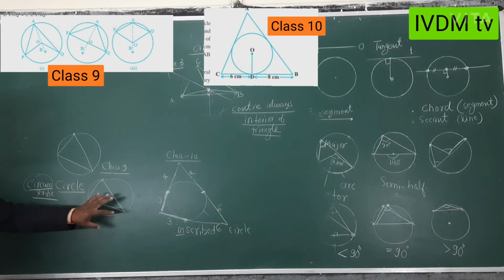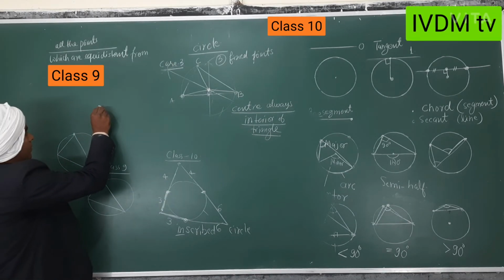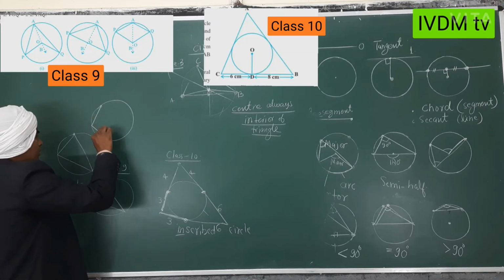In class 9th, triangle and circle. In class 9th, one more thing you have read about, circles and 4 points.